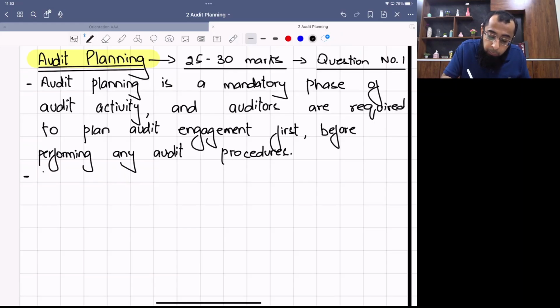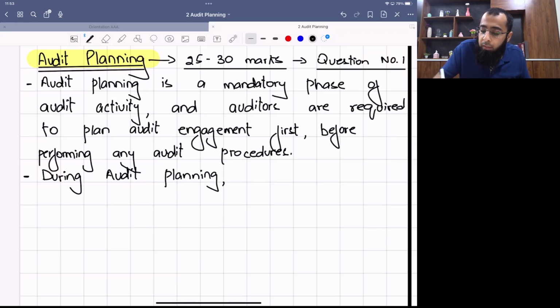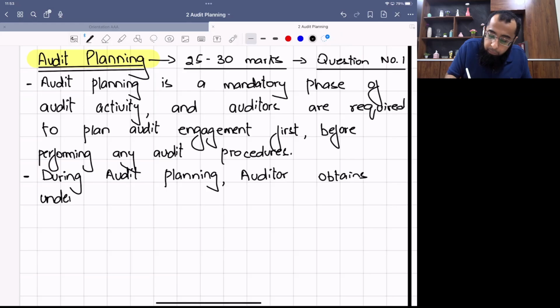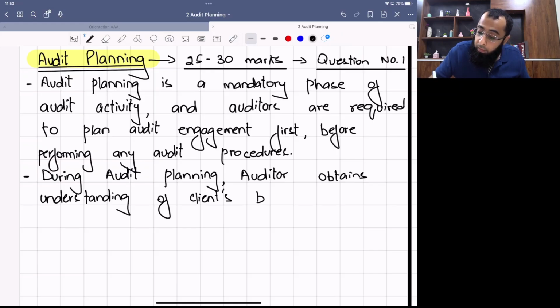Now, during audit planning, the auditor obtains an understanding of the client's business and its environment.